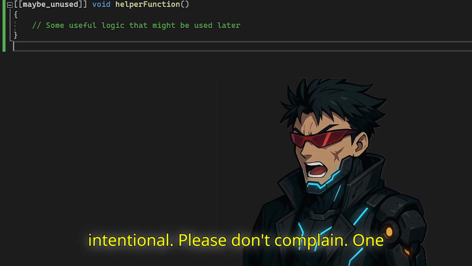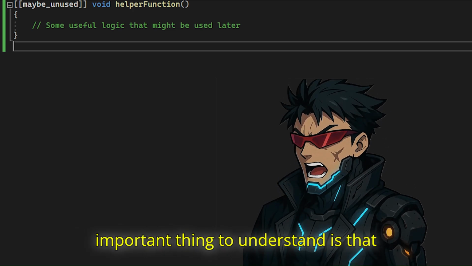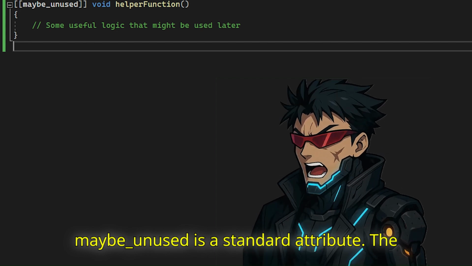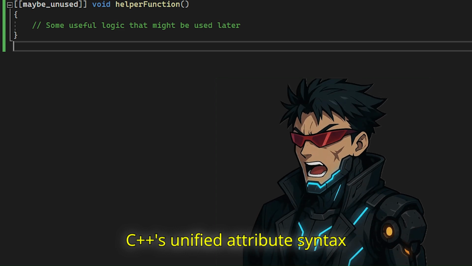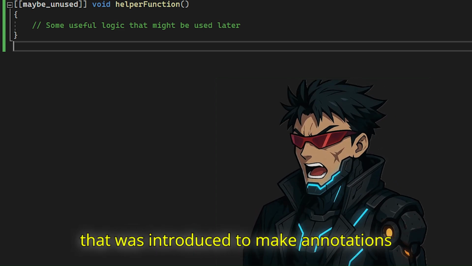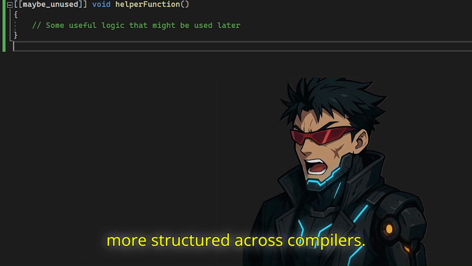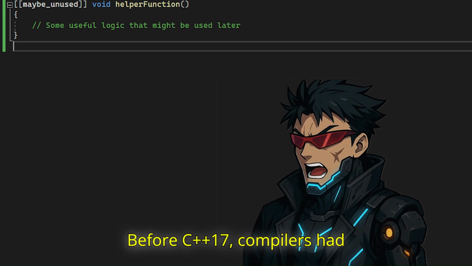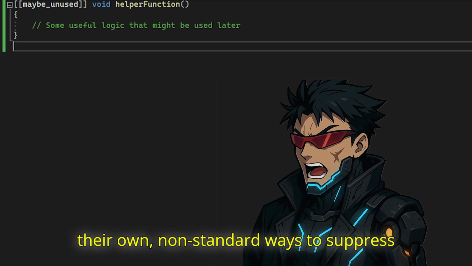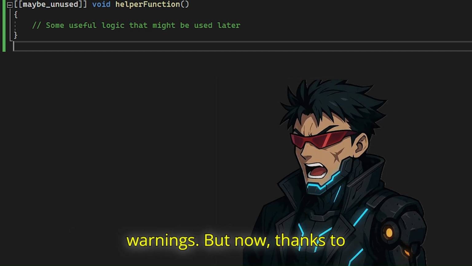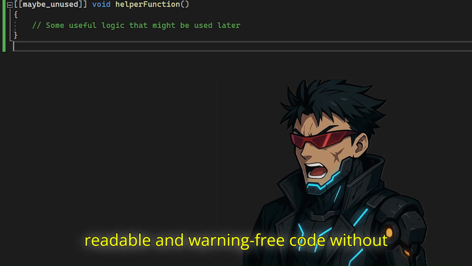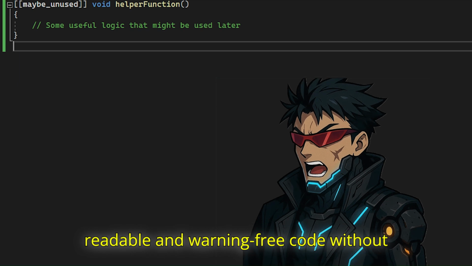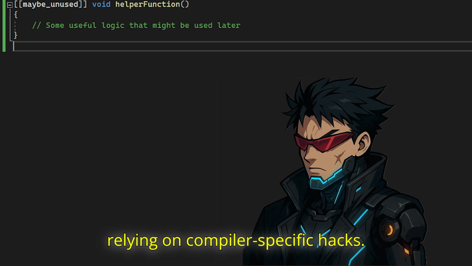Please don't complain. One important thing to understand is that maybe_unused is a standard attribute. The double square brackets are part of C++'s unified attribute syntax that was introduced to make annotations more structured across compilers. Before C++17, compilers had their own non-standard ways to suppress warnings. But now, thanks to maybe_unused, you can write portable, readable and warning-free code without relying on compiler-specific hacks.